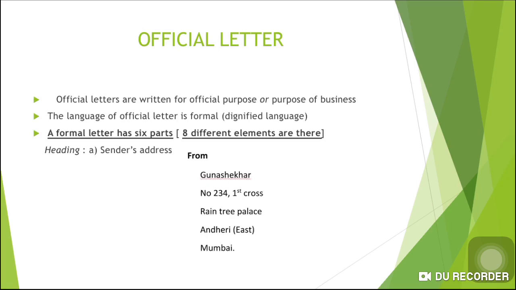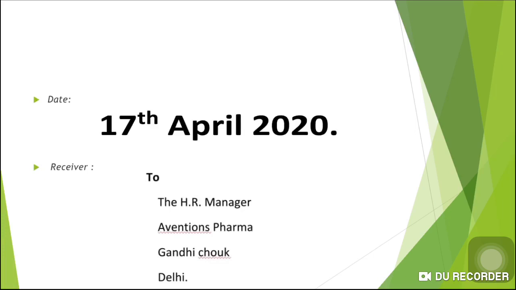Gunashekara, who is residing in Mumbai, is writing the application letter, and this content should be written on the left part of the page. First, the from, the one who writes the letter, his address should be written first. And the second one, after leaving one line, you should write a date, and the date should be written in ordinal form, as I showed in the example, 17th April 2020.